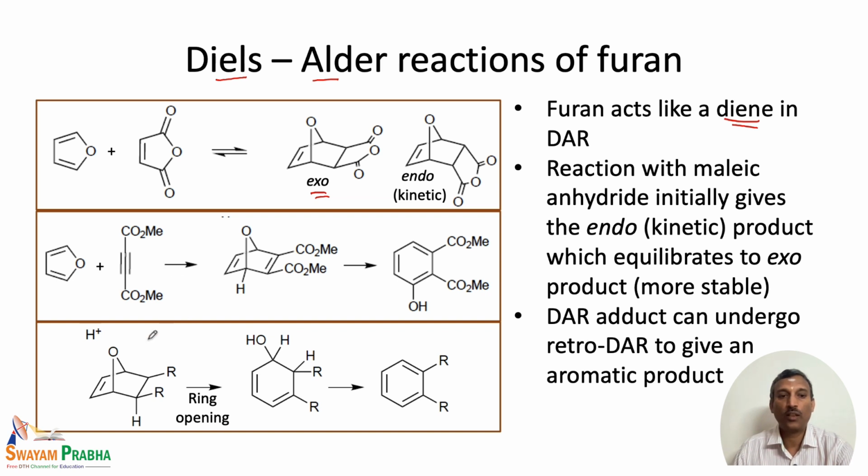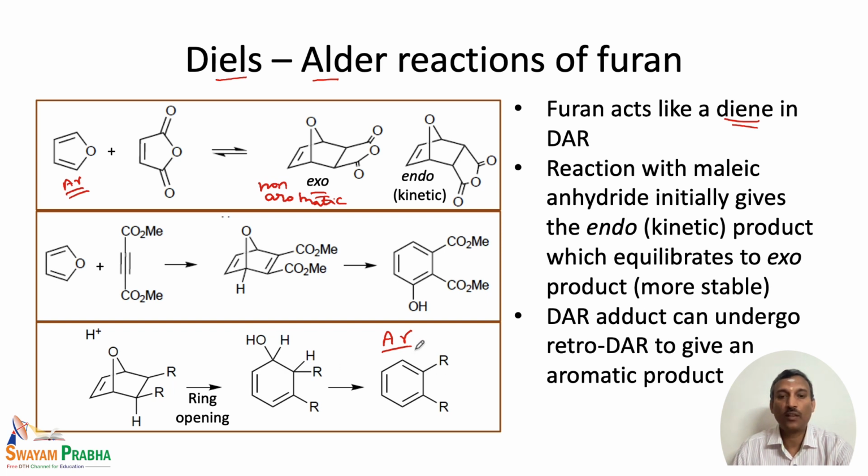Of course, there is one additional reaction which is also possible, the retro-Diels-Alder reaction. Once the furan undergoes Diels-Alder reaction, in the presence of an acid at high temperature it can undergo ring opening to give an aromatic product. We start with the aromatic heterocycle, and this gives a non-aromatic product, but this non-aromatic product on heating in the presence of acid undergoes rearrangement to give an aromatic product.